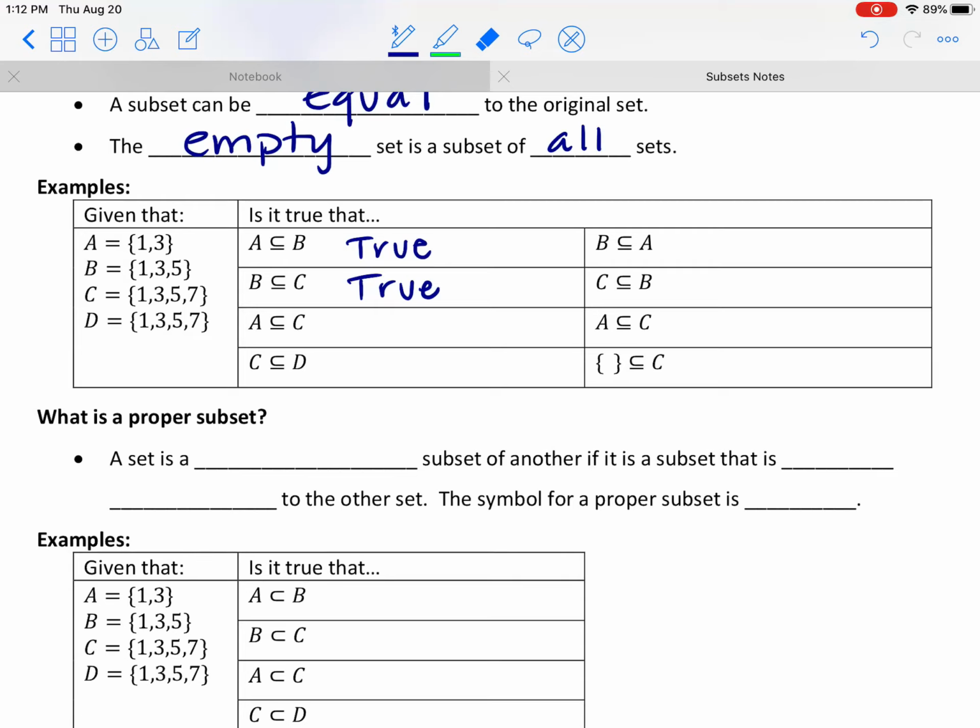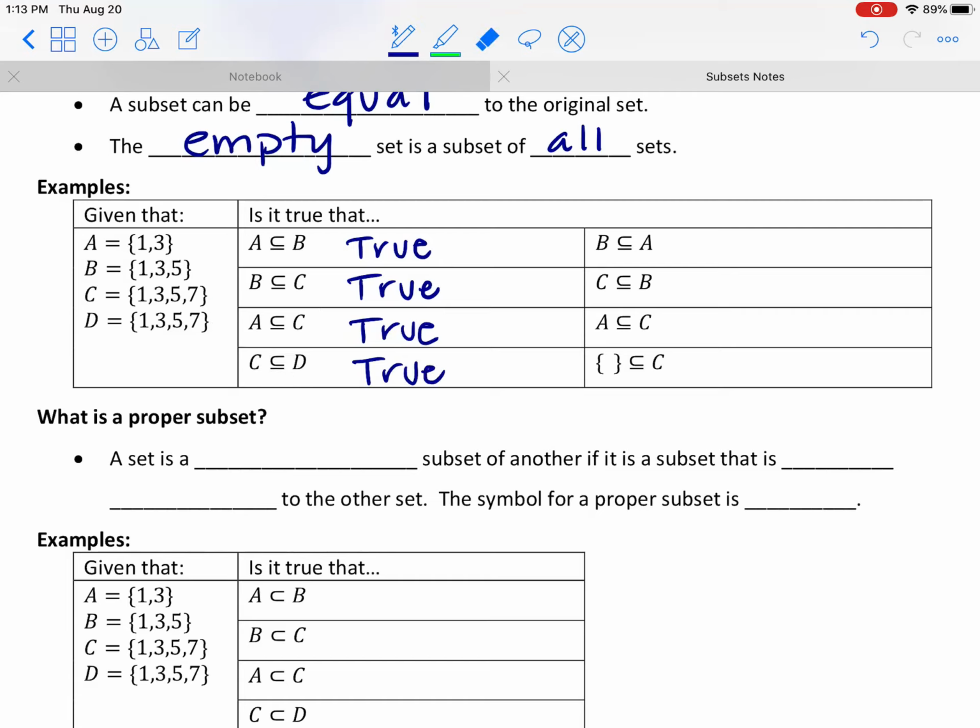Okay, how about A is a subset of C? Are all the elements from A part of C? Did this group come from this one? Yes, it did. So that's going to be true. How about, is C a subset of D? Well, are all the elements from C part of D? Could this group have been made from this group? Absolutely. Still going to be true.